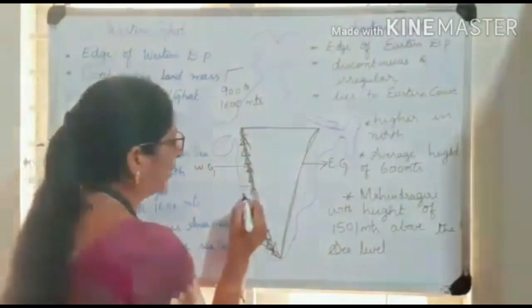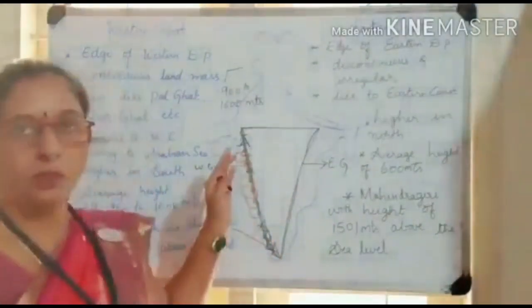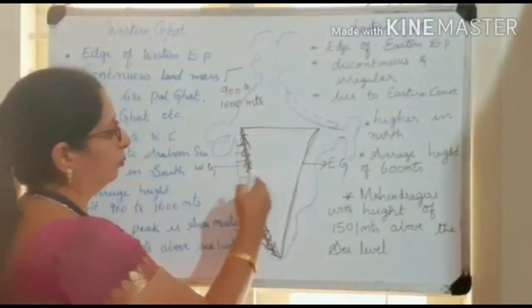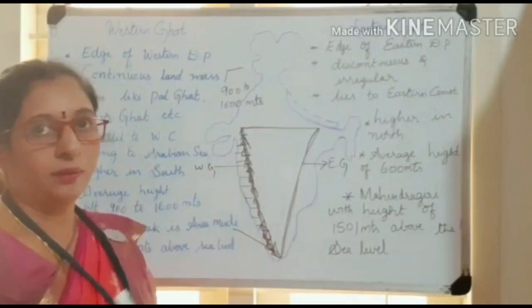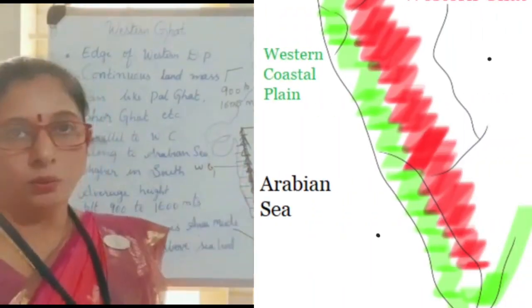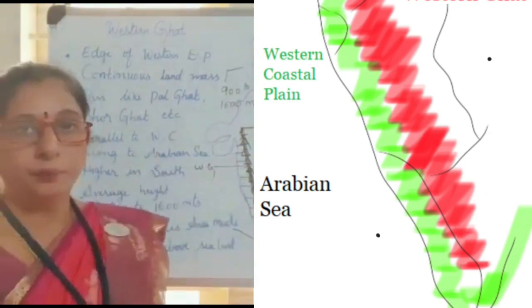And because these are continuous and parallel to the Deccan Plateau and the Arabian Sea, we find a coastal plain in this area. The edge which merges into the Arabian Sea and meets the Deccan Plateau on the west side, that Ghat area is called a coastal plain. And this coastal plain is narrow.